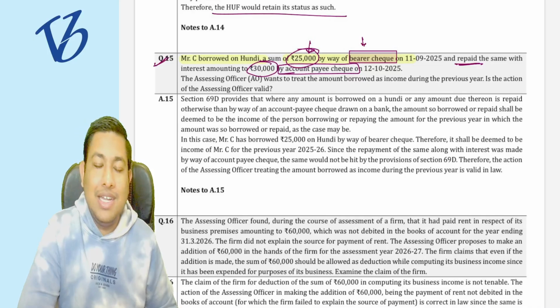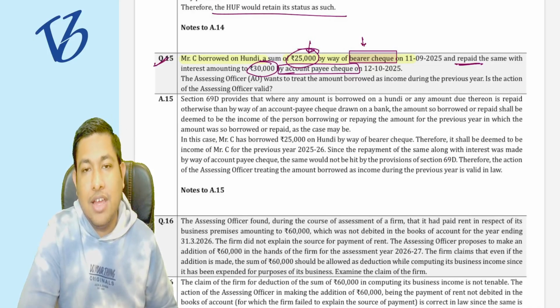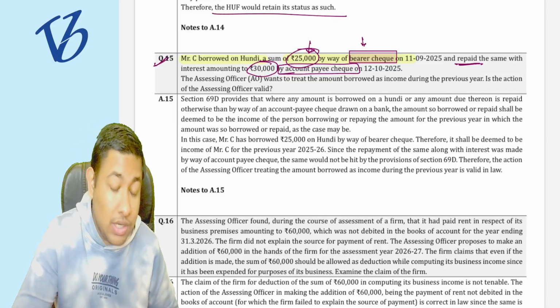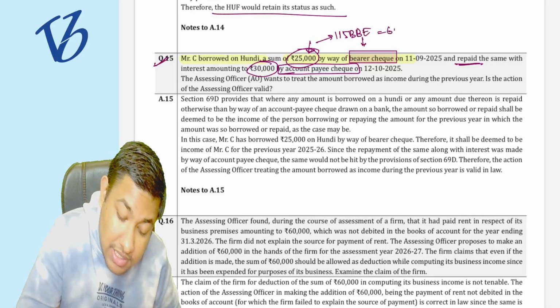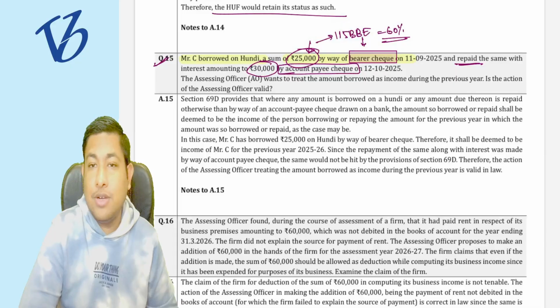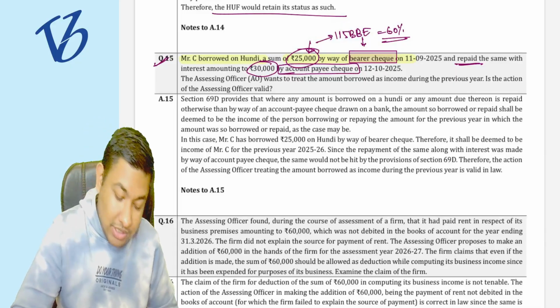It's going to be my deemed income, and I have to pay tax on that particular 25,000 under section 115BBE, that is at 60%. Do you remember that particular section as well? Yes. So this is what is written.